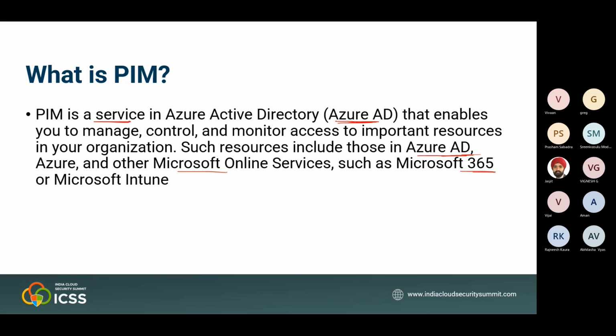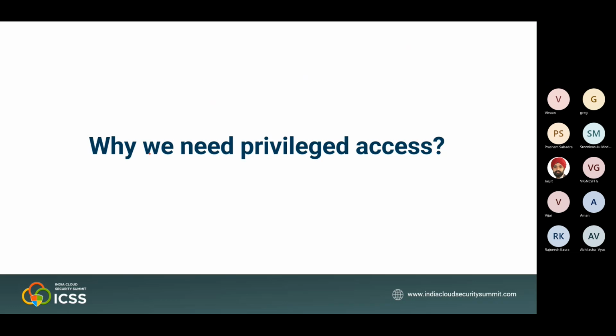So we discussed why we need privileged access, because sometimes user A is working on a certain project, and in this project A requires certain access, but only for a time-bound period. For a specific period of time, A needs admin access, which is privileged access, given to certain resources which might be very confidential to your organization.